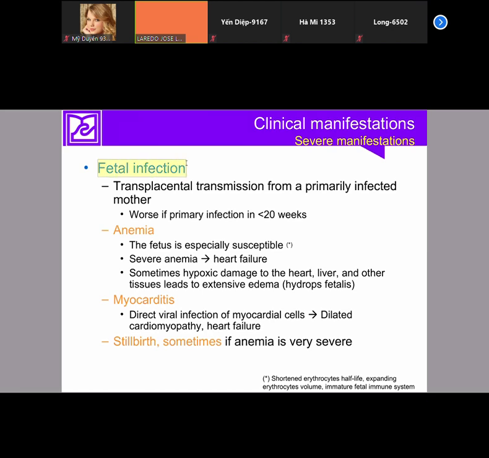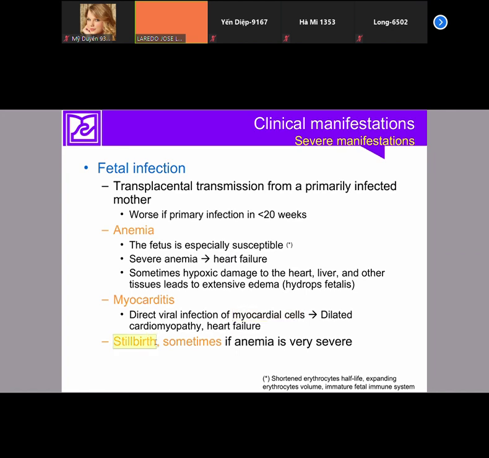Pregnant women transmit the disease to the fetus, mostly before 20 weeks of pregnancy, and the fetus becomes severely ill with severe anemia because the cells from the bone marrow are destroyed, with myocarditis, inflammation of the heart. The virus can infect the myocardial cells directly, and the outcome is usually very poor.